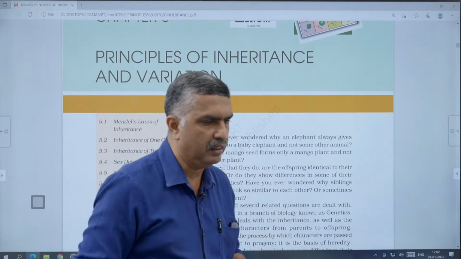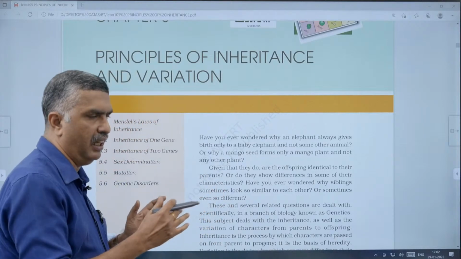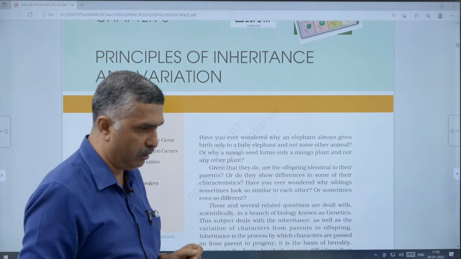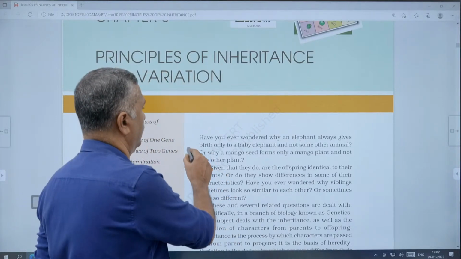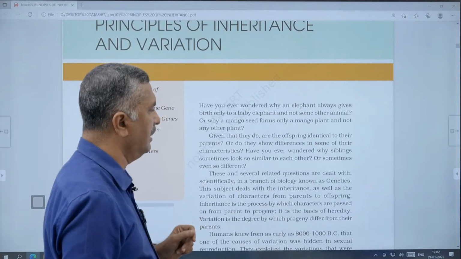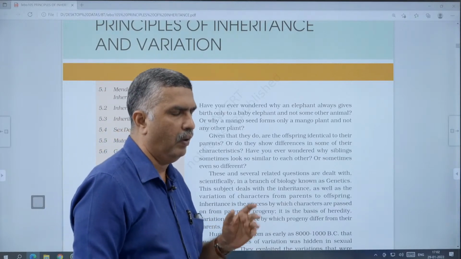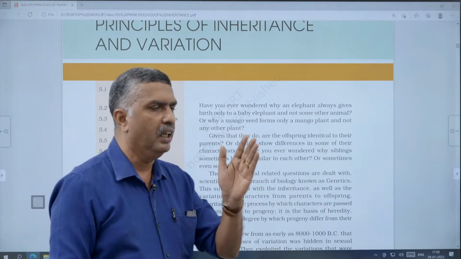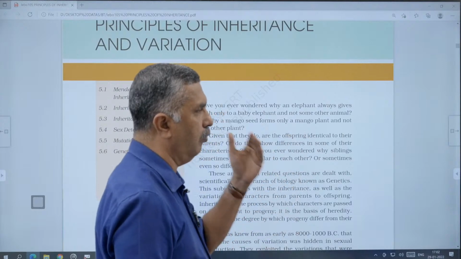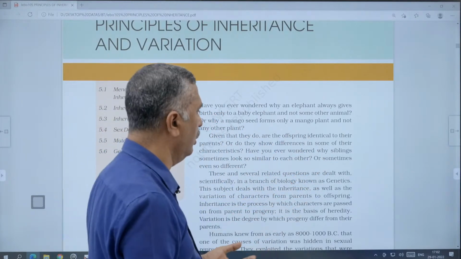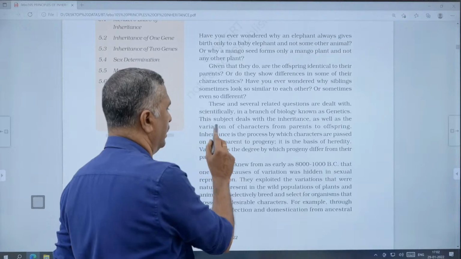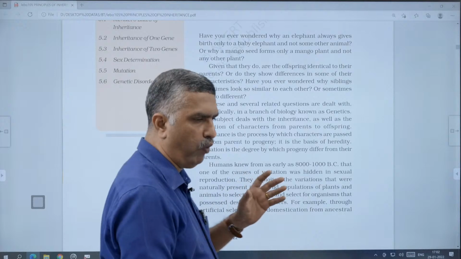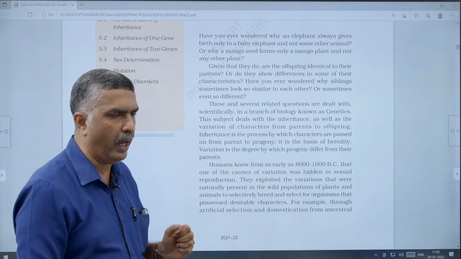And what is meant by variation? Variation is the degree to which offspring differ from parents. These are the 2 important features that we study in this chapter: inheritance and variation. Inheritance is the set of characters transmitted from one generation to the next, and the degree of difference of progenies from parents is called variation. These are very important features connected with heredity. And who was the father of genetics? The father of genetics was Gregor Johann Mendel.